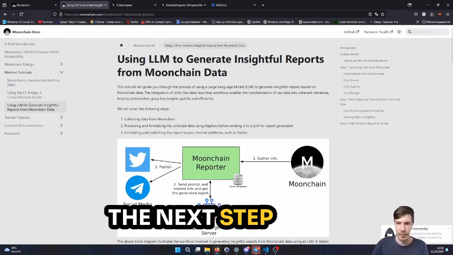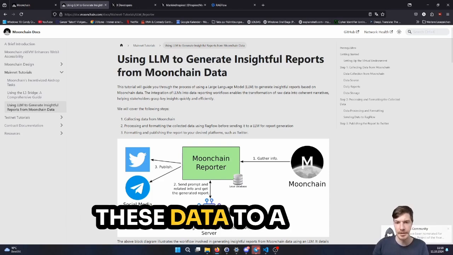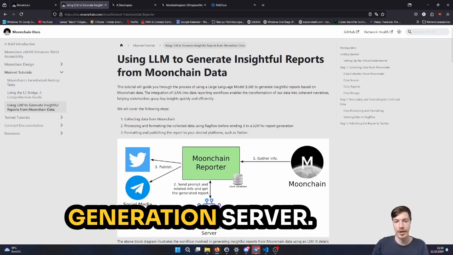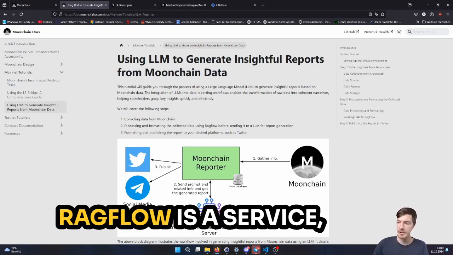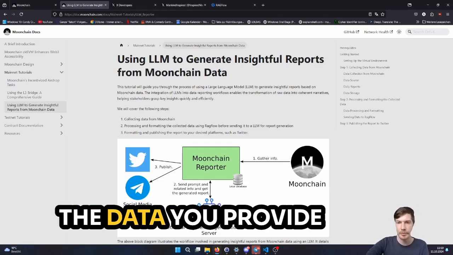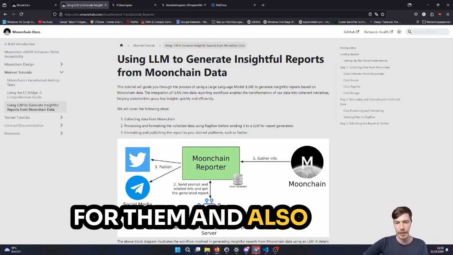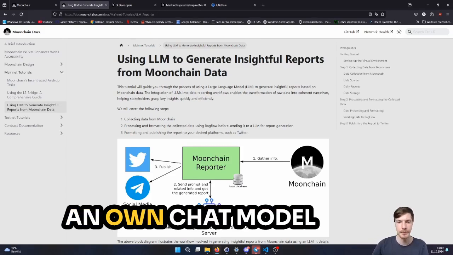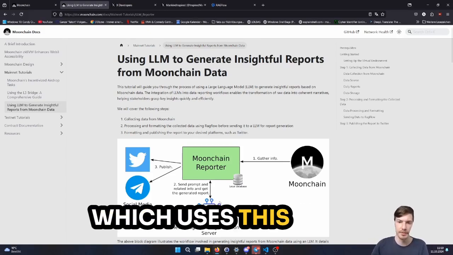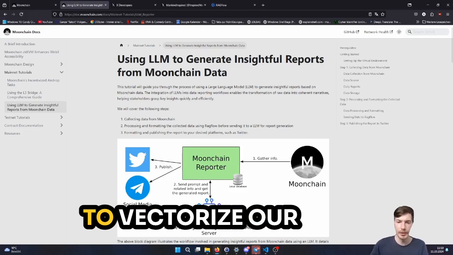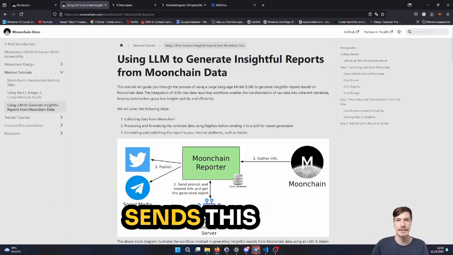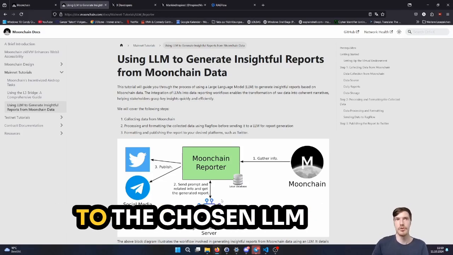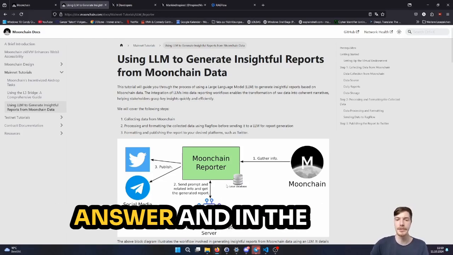The next step would be to send this data to a retrieval augmented generation server. In this case, this will be Ragflow. Ragflow is a service which vectorizes the data you provide to it and also allows you to create your own chat model which uses this vectorized data. This we will use to vectorize our Moonchain data and get some insights from it. Ragflow directly sends this information further to the chosen LLM, and we then get our report as an answer.